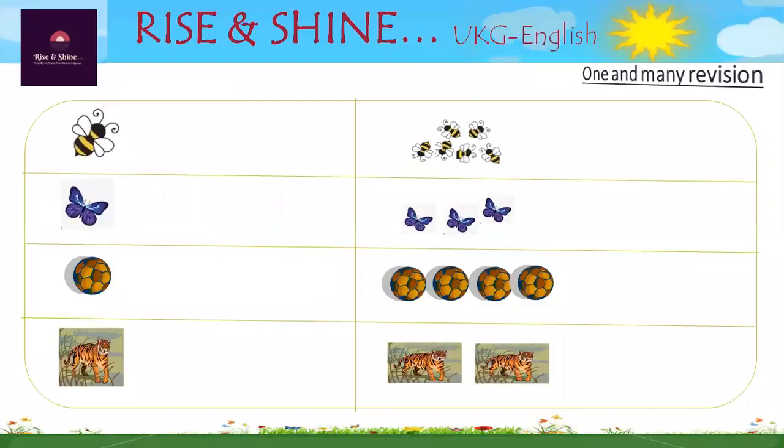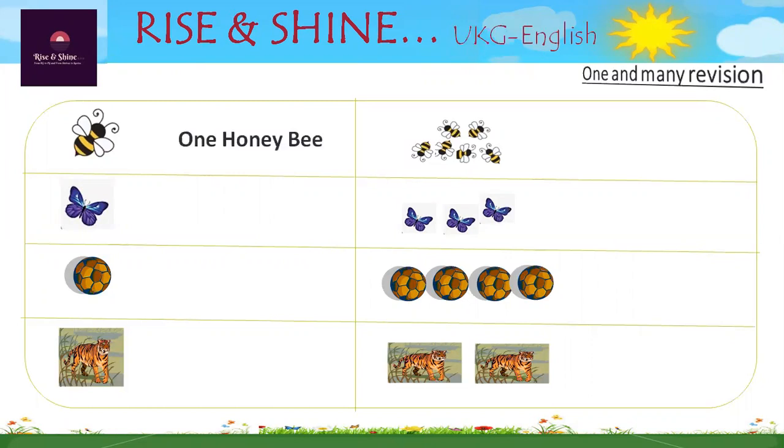Next is the concept of one and many. You already learned this concept in your LKG class. That is, an object which is one in number and many in number. See the screen. What can you see? Yes, a honeybee. There is one honeybee.